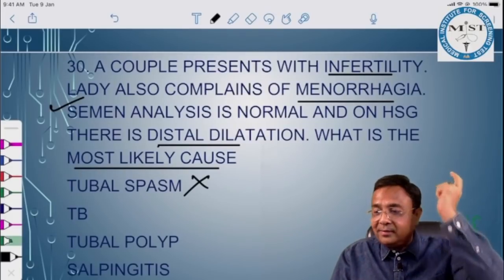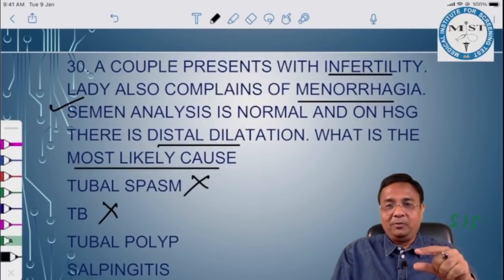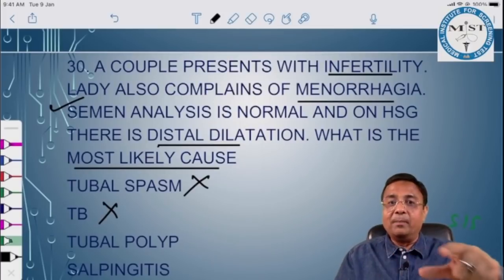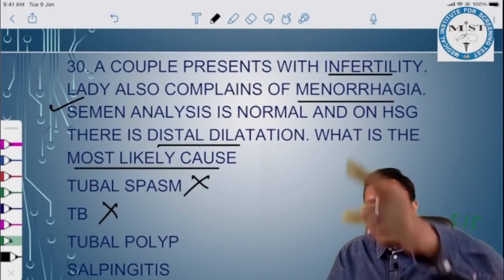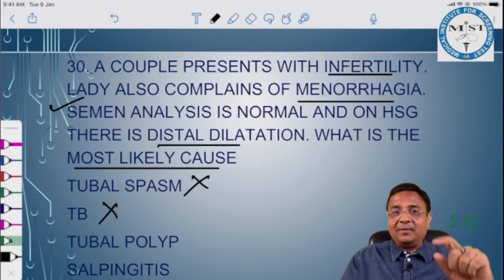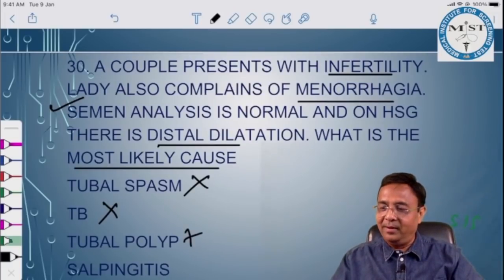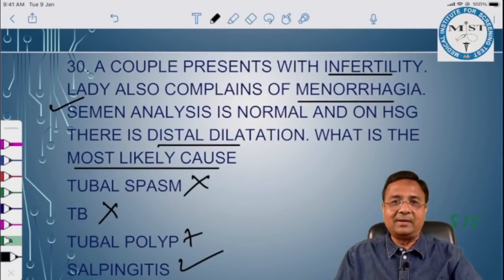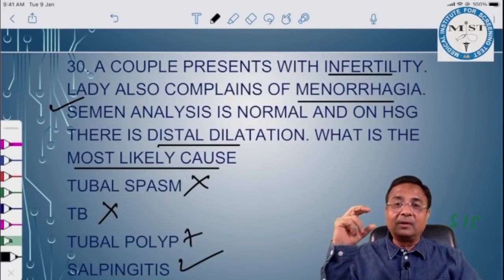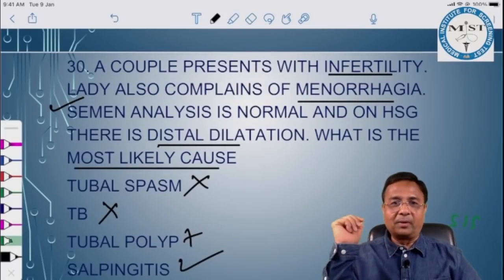And here the problem is distal. So TB is gone. Tubal polyp is usually in the middle part and doesn't cause distal dilatation of the tube. Moreover, how will a tubal polyp lead to menorrhagia, similarly how will TB or tubal spasm lead to menorrhagia? So these three are gone. Salpingitis can cause menorrhagia and distal dilatation. Distal tubal blocks are mostly due to Neisseria gonorrhoeae, while cornual ones are due to Mycobacterium tuberculosis.